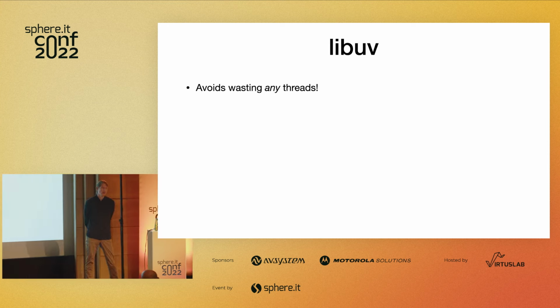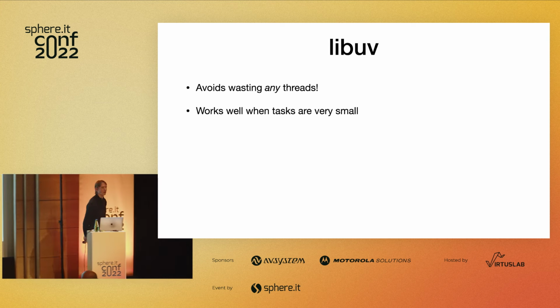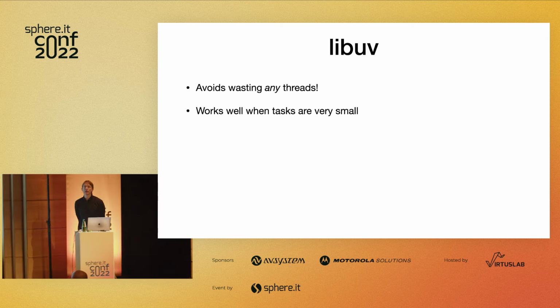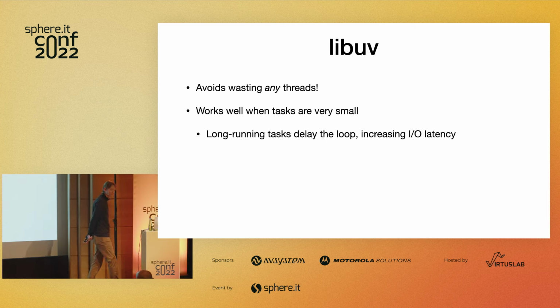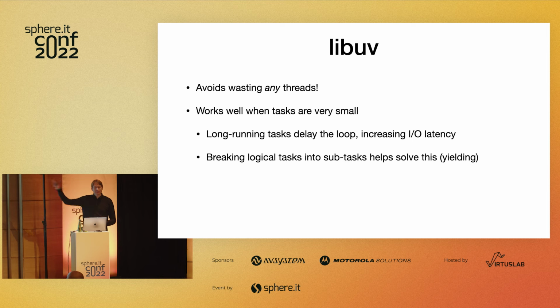Okay? It's not just an illusion. Node.js really does only have a single thread. And it's actually really helpful. This pattern works really well when tasks are super small. Long-running tasks, by the way, just kind of delay the loop.